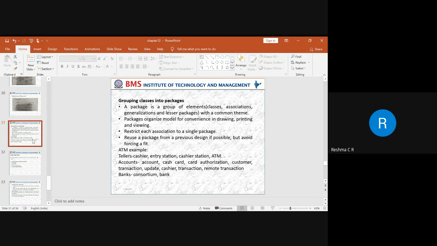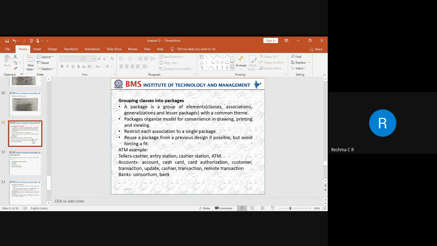Say for example, if you are taking a file management system, a file can be a cut point between a directory structure and a file content. That means you have a directory. Within that directory, you have a subdirectory, and within that subdirectory, we have a file where the file is going to carry the content.